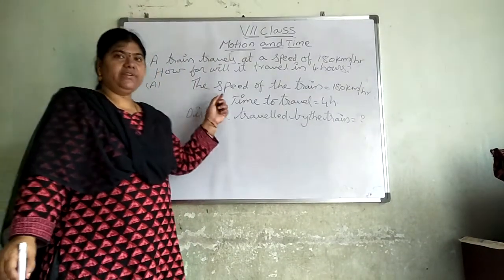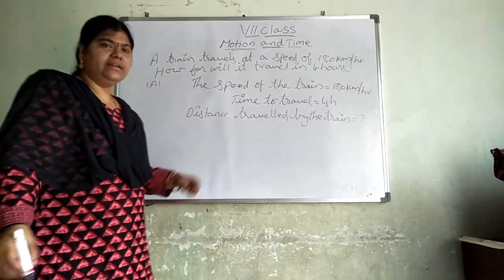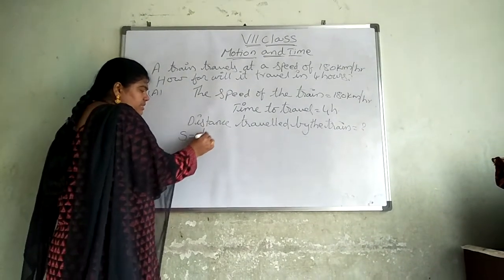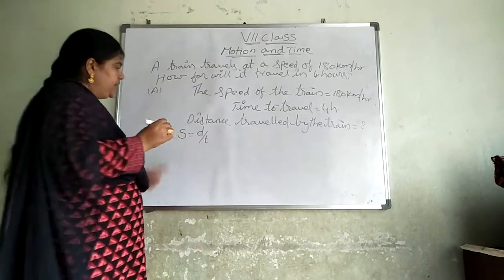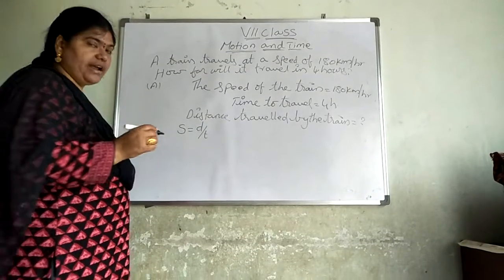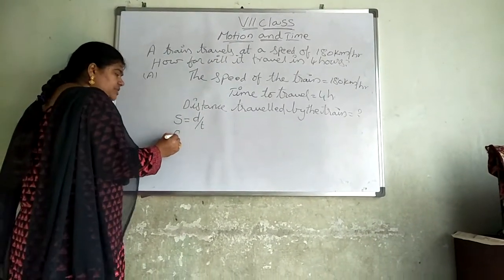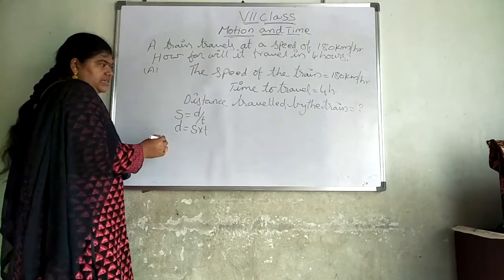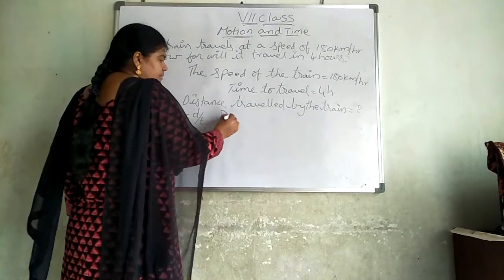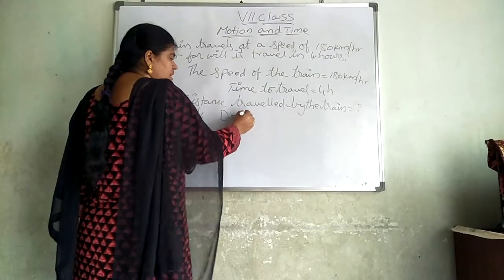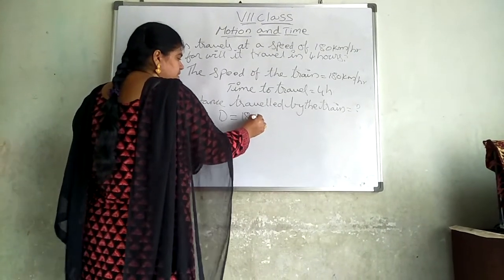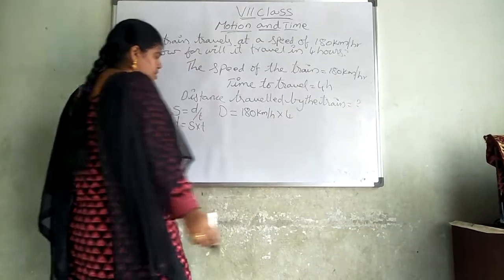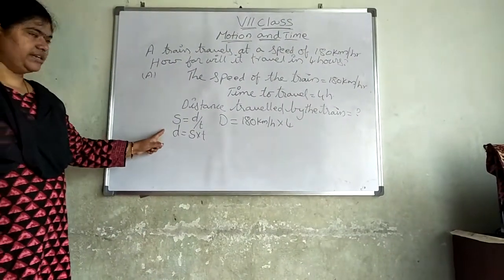Speed is given, time is given. We have to find the distance. Actually, what is our formula? Speed is equal to distance by time. Now, speed is in our hand, time is in our hand. What we have to find? Distance. So, distance is equal to speed into time. Distance is equal to, what is the speed given? 180 kilometers per hour into, what is the time taken? 4 hours.